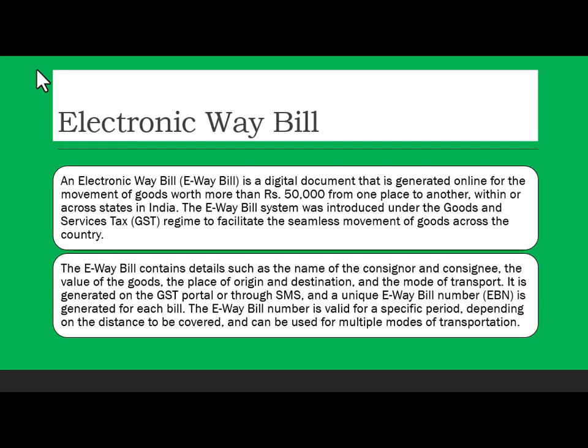The e-way bill system was introduced to facilitate the seamless movement of goods across the country. The e-way bill contains details such as the name of the consignor and consignee, the value of goods, the origin and destination, and the mode of transport. It is generated from the GST portal or by SMS, and a unique e-way bill number is generated for each bill.